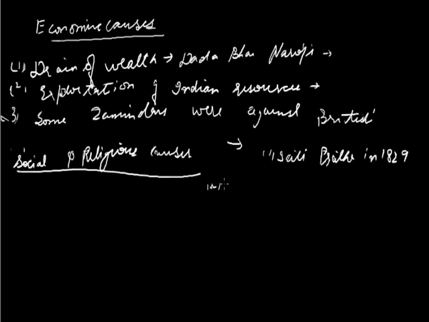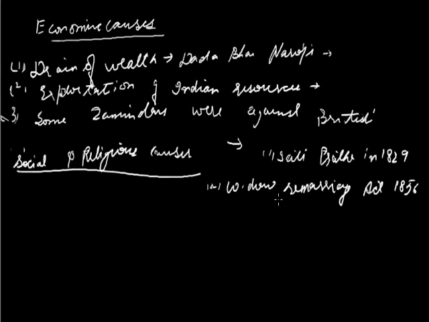Second, an act was passed, the Widow Remarriage Act, in 1856, just before the revolt of 1857. Widow remarriage. Now the widows could be remarried by this act. Now the marriage had been legalized. This was passed due to the effort of Ishwar Chand Vidyasagar, a great social reformer. These are a few examples.